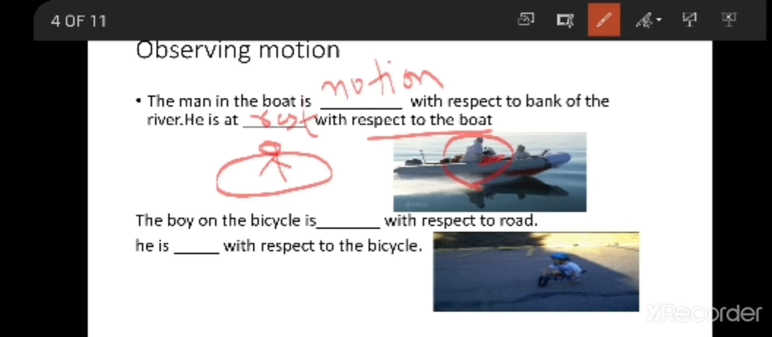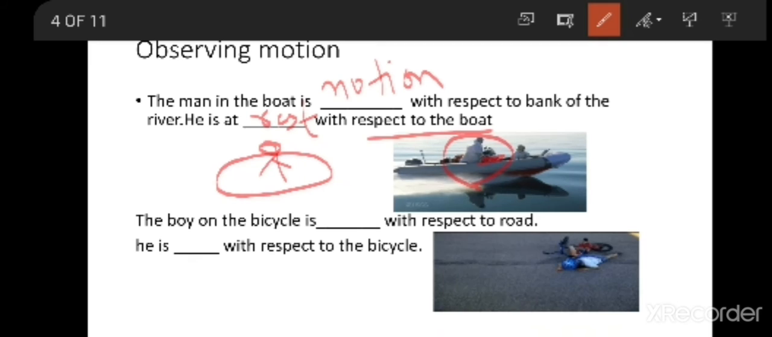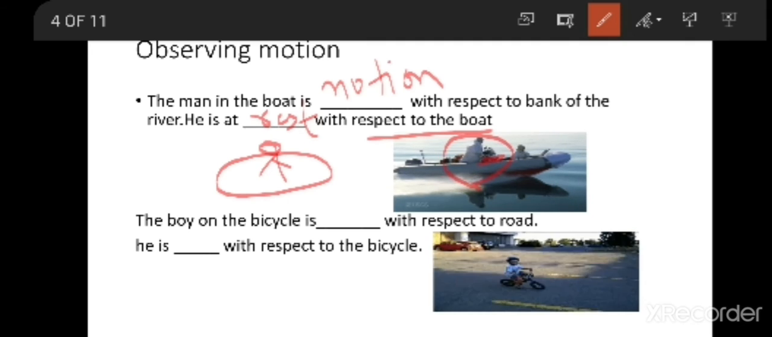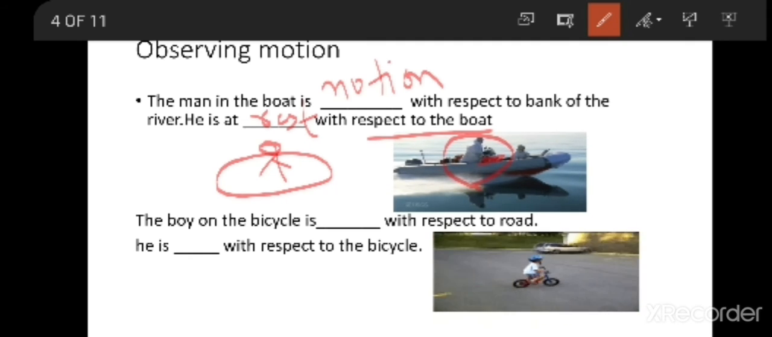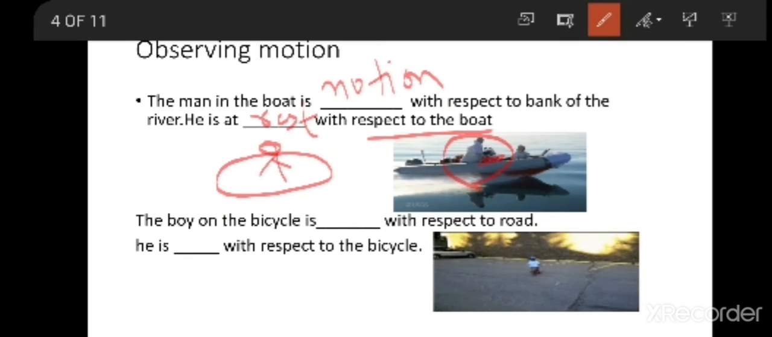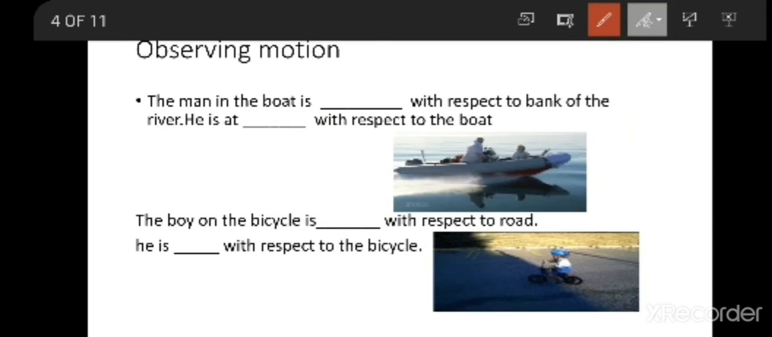If you see only the boat and the man, he is sitting on the boat. That's it. He is not moving. So we can consider it as rest because his surroundings are not changing. With respect to the boat, his surroundings are not changing. Then you can say he is at rest.